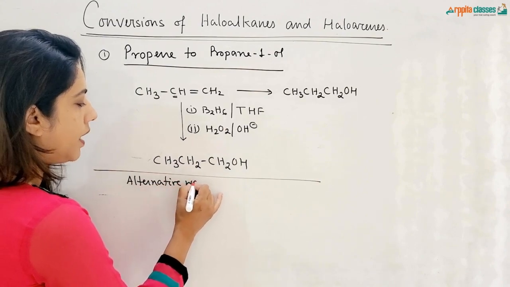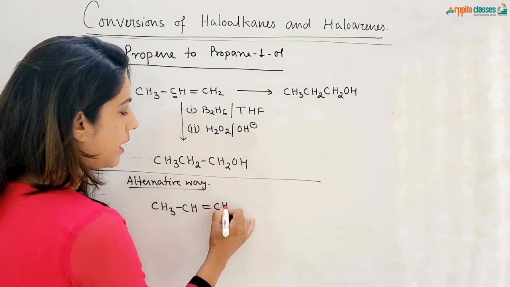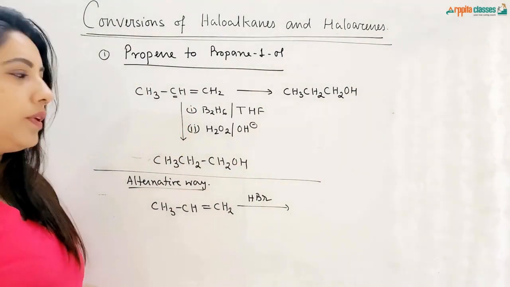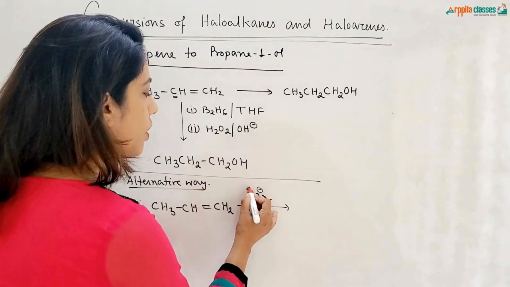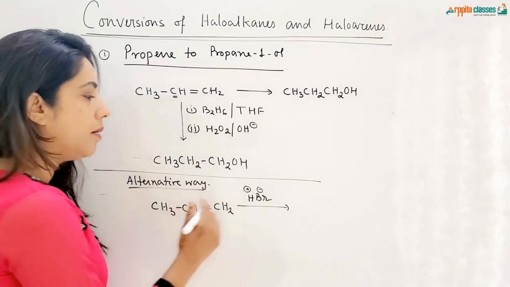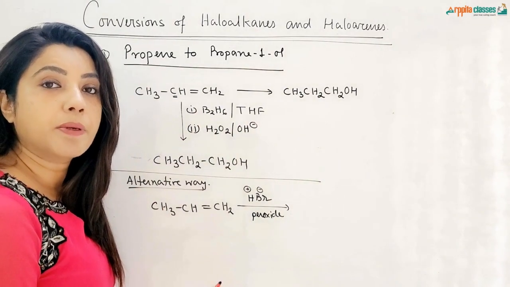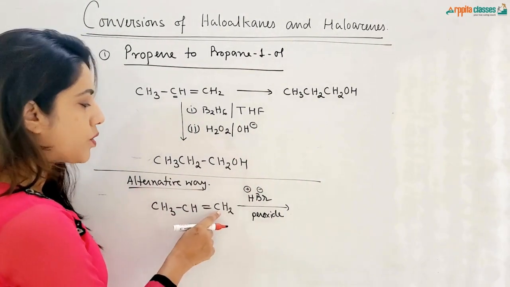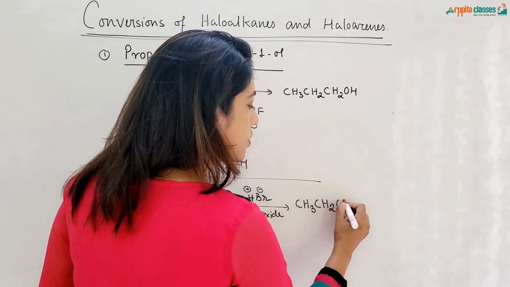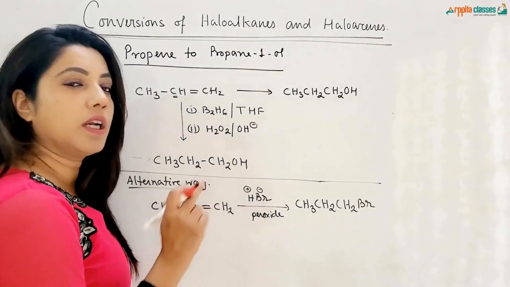What is the alternative way for this conversion? CH3CH=CH2. I do this reaction with HBr. Now when I do this reaction with HBr, again the negative part of the reagent will get attached to the carbon atom which is having less number of hydrogen as per the Markovnikov rule. But if I add peroxide to this reaction, the addition will take place as per the anti-Markovnikov rule, and the Br minus will get attached to the first carbon atom. So in that case, I will be getting CH3CH2CH2Br. So we got 1-bromopropane and we need to convert it into propan-1-ol.